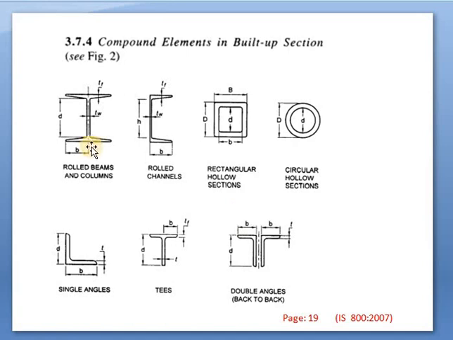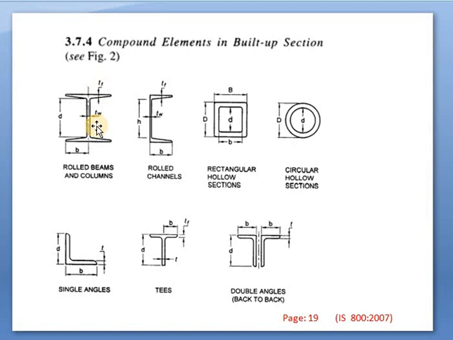First is nothing but the I sections. Here, you have already seen this top portion, if it is visible, it is T suffix F. So this top portion is T suffix F, that is the thickness of top flange. If the flange of this I section is the same, that means top flange and bottom flange are the same, we can take TF top and TF bottom as the same.